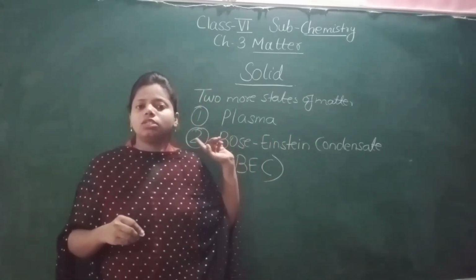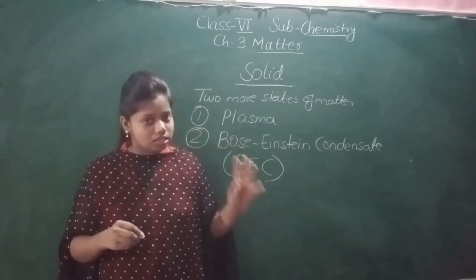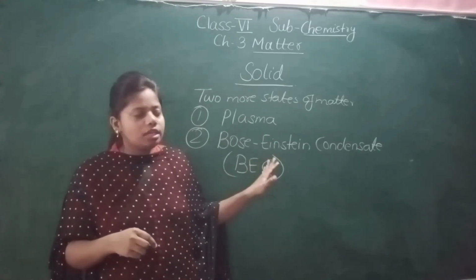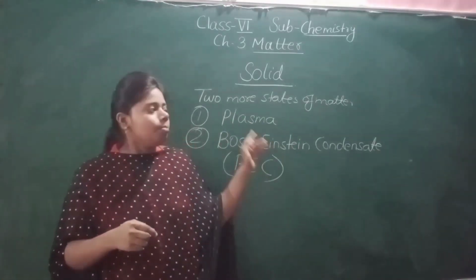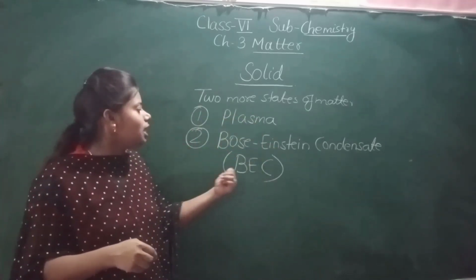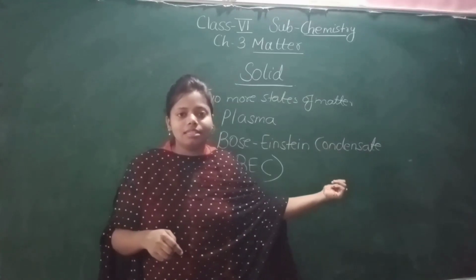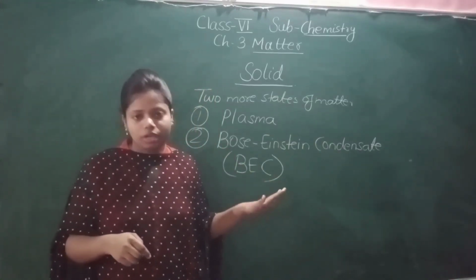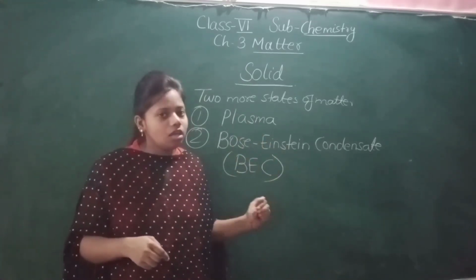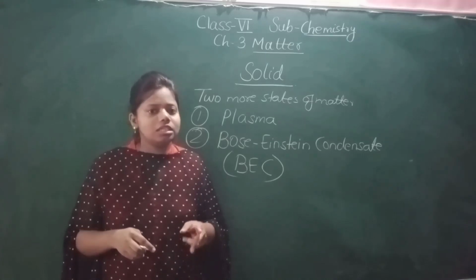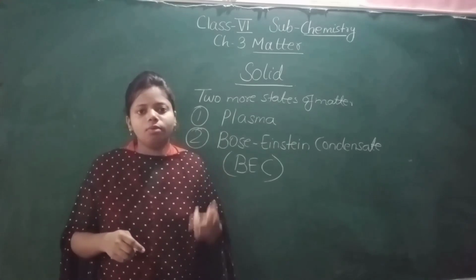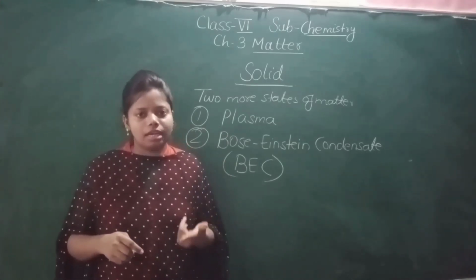We are only going to learn about solid, liquid and gas in detail. We are not going to learn about these two in detail, just for your knowledge. The plasma state exists at very high temperature, and BEC, the Bose-Einstein condensate, exists at very low temperature. Now there are two more activities about solids, where we are going to prove something. One by one I'll tell you what each activity shows.